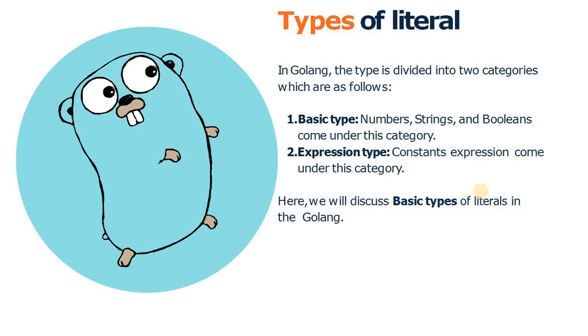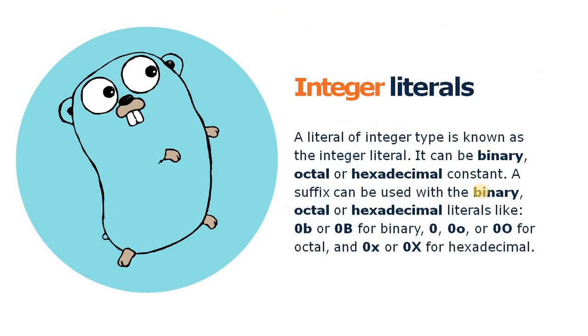Expression types, like constant expressions, come under this type. In this video we are not going to discuss the expression type deeply, like when we sometimes use an expression of constant values to declare a variable. We are just focusing on the basic types of literals.